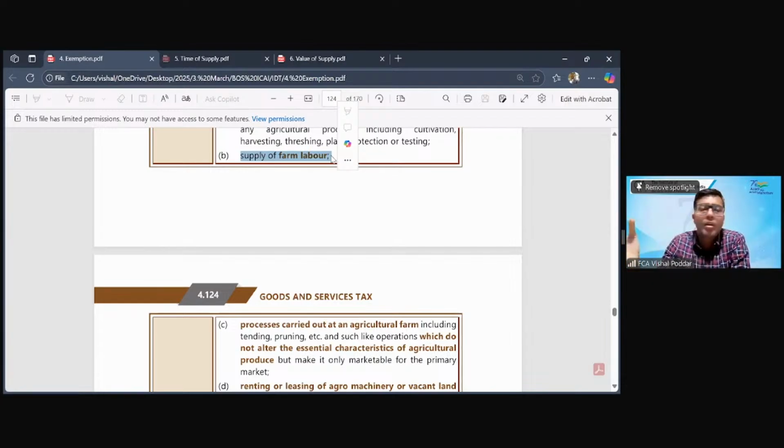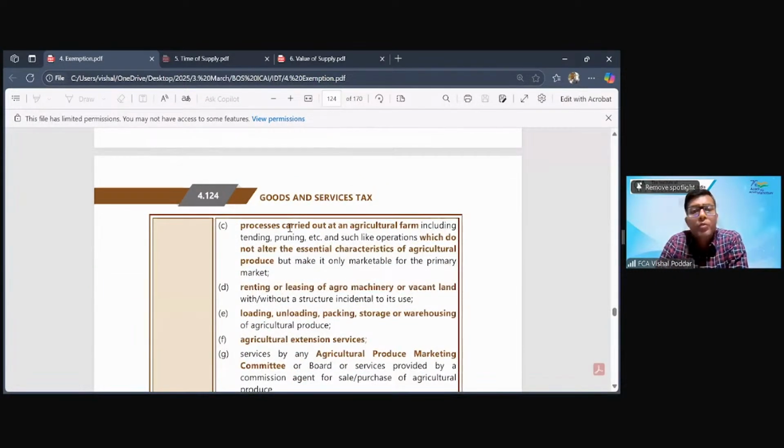So if people want unskilled employees for a construction site, I send it to them. They want some mining activity, I send it to them. Similarly, if somebody asks me for laborers for working on a farm, I even provide that. So when I'm providing labor for working on the farm, that is in the agriculture activity, whatever charges I'm getting for this manpower supply service is exempt.